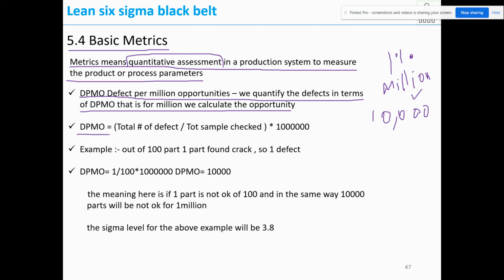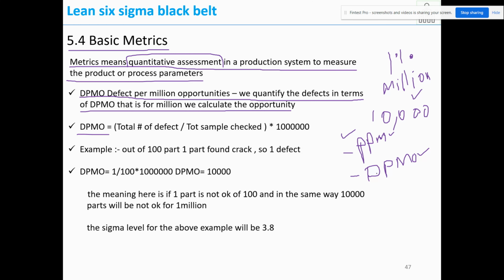So what is defects per million opportunities? There are two things here: parts per million, then defects per million opportunities. Parts per million means how many there are per million. Defects per million opportunities: say 1% crack is there. For 10 lakh, 10,000 cracks may come. It is an opportunity. It is not that you are going to produce 10,000 for 10 lakh. PPM tells that for 10 lakh it will produce 10,000.